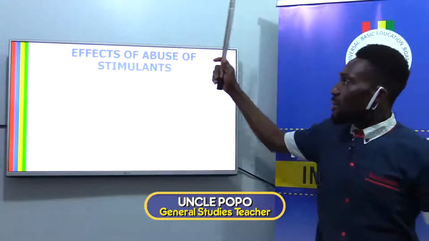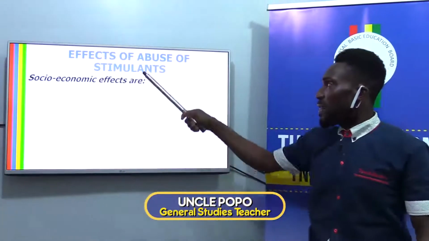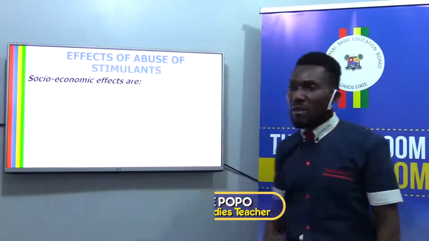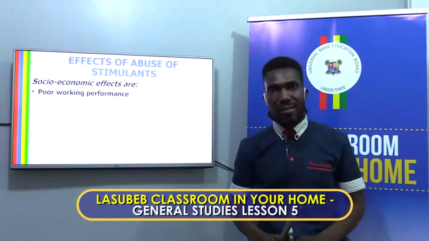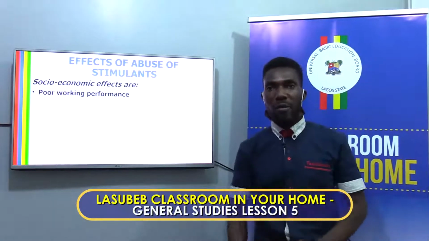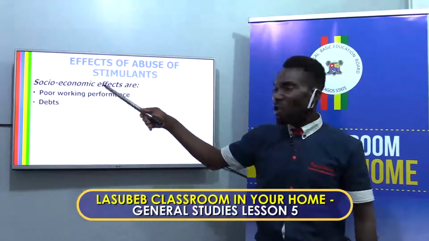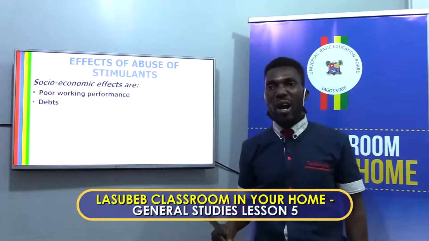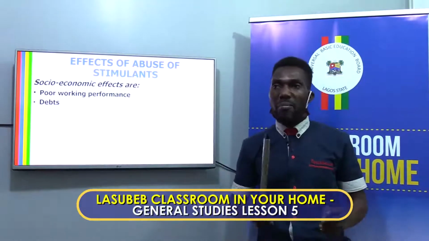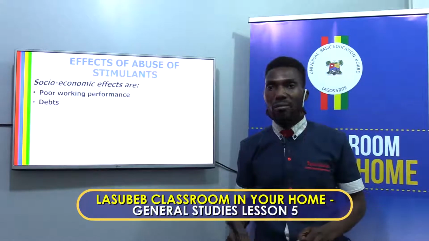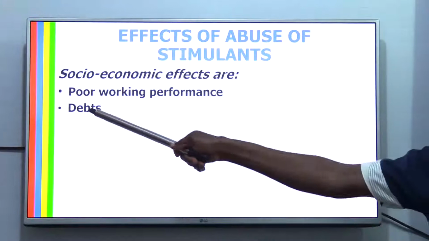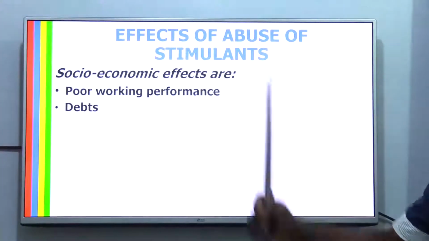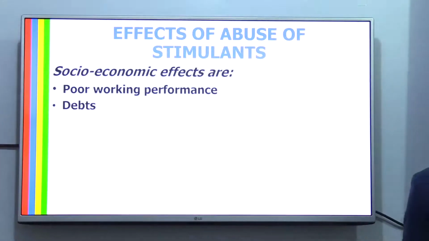Let's look at the socio-economic effects of abuse of stimulants. One, poor working performance. Anybody indulging in these surely will have a poor working performance, maybe at school or at work, and it's a problem. Another effect of abuse of stimulant is debt. Debt is also another effect.